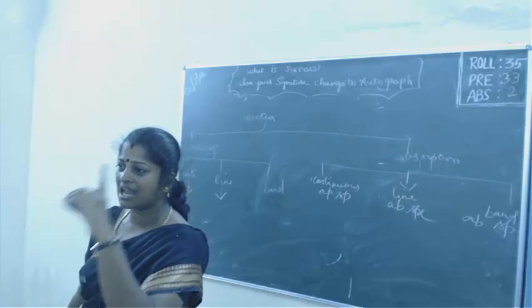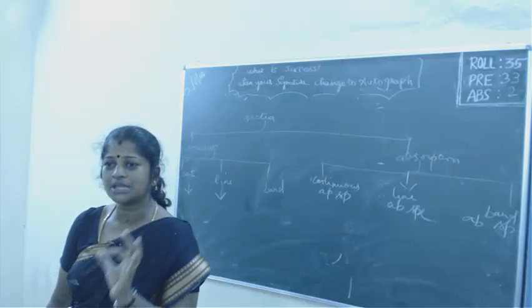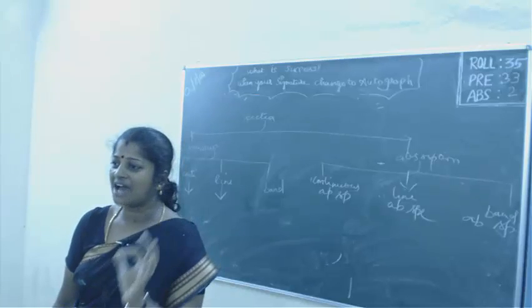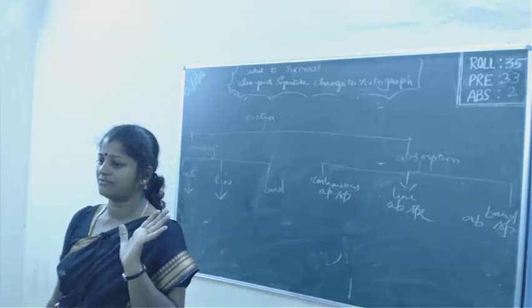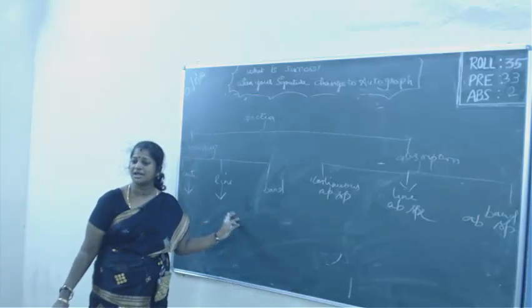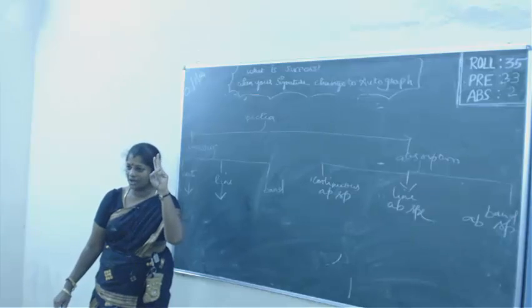Got it, children? This is how the line emission spectrum is formed. Examples for the line emission spectrum are the mercury vapor lamp and the sodium vapor lamp. Got it? How to write?